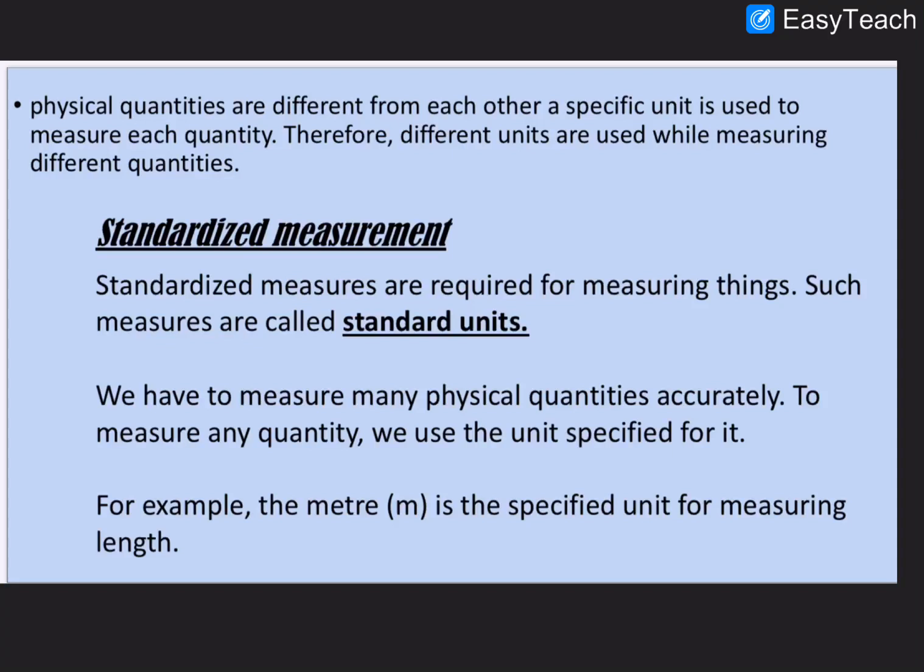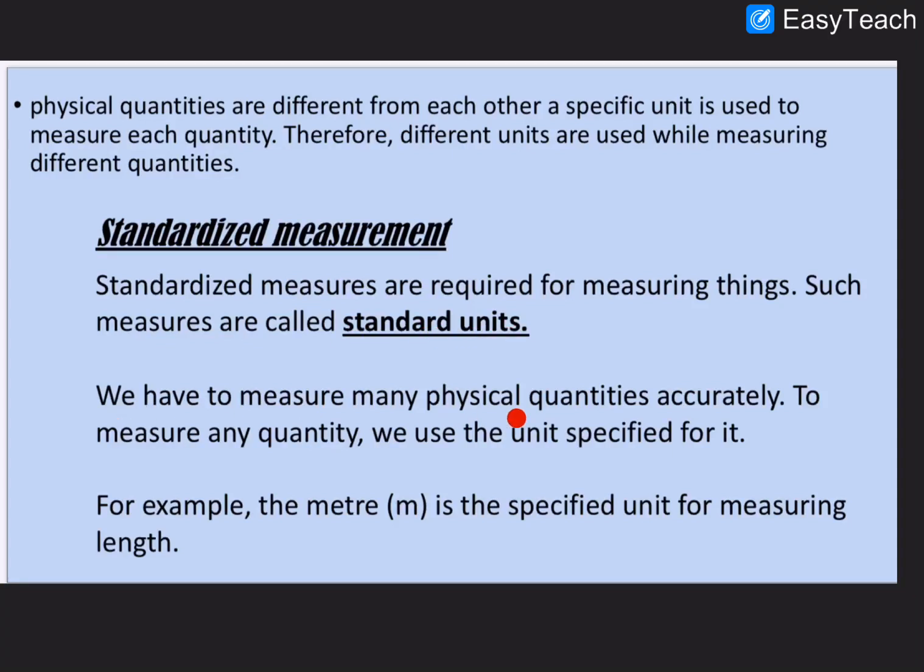So when we measure different things, we need to make it standard. Different people around the world are measuring things, so we have to make standard units for measuring things. So what is standardized measurement? Standardized measures are required for measuring things. Such measures are called standard units. So we measure temperature in degrees Celsius. It is a standard unit to measure temperature. So it will be the same everywhere around the world. So the unit is called a standard unit.